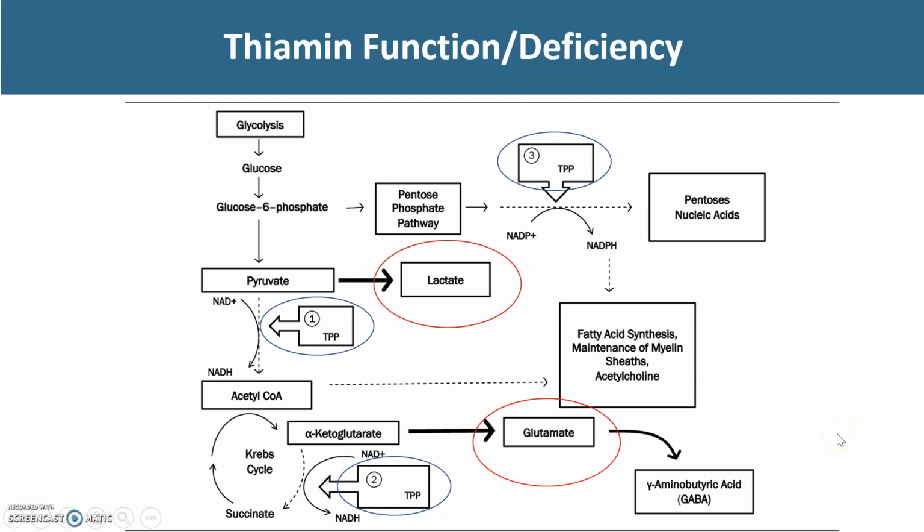Now, the red circles will indicate the two byproducts that will build up if there is not enough thiamine. So if pyruvate cannot move to acetyl-CoA, you see a buildup of lactate. If alpha-ketoglutarate cannot be processed to succinyl-CoA, then there is a buildup of glutamate.